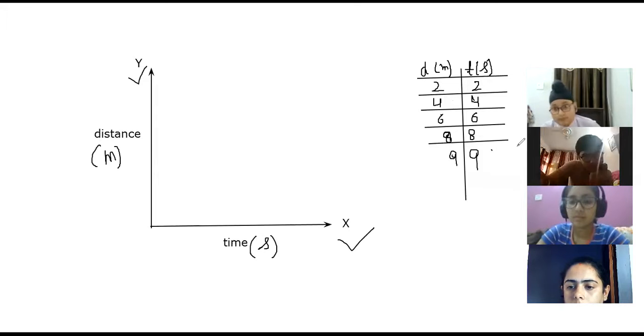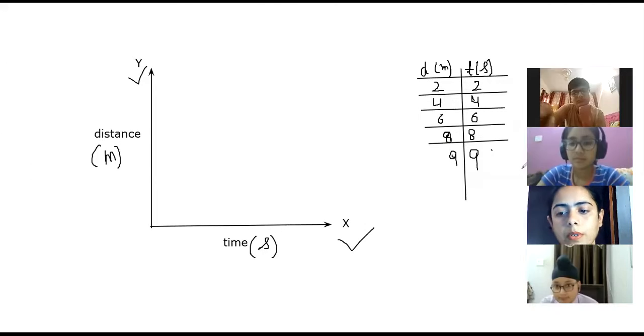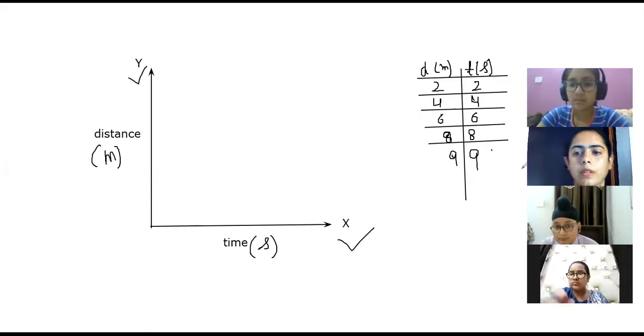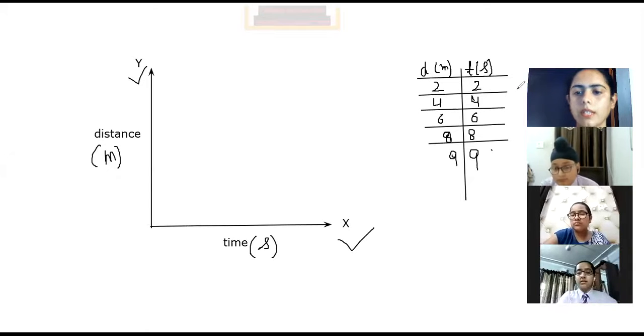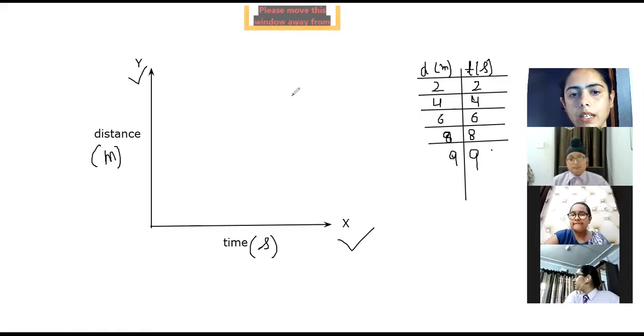Kritika? Ma'am, yes, it is a uniform graph. Okay, very good. Any other answer? Who is saying this is non-uniform? Okay, this is uniform.